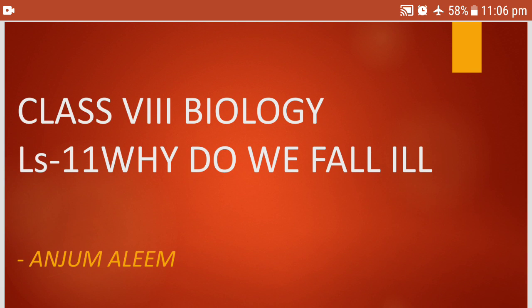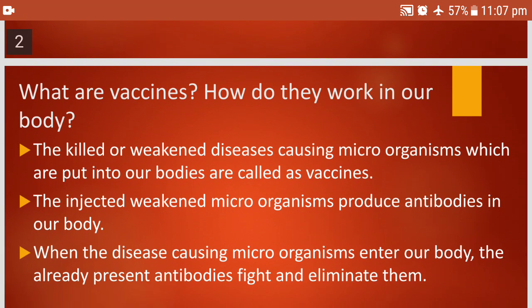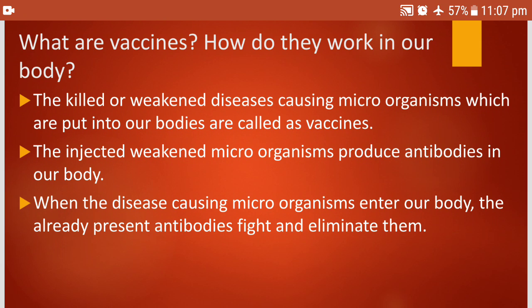Today I will continue with lesson number 11, Why Do We Fall Ill? In my last class, we saw the definitions of health, disease, types of disease, and the difference between infectious and non-infectious diseases. Today we are going to continue with the rest of the topics. I will first start with the vaccines. What are vaccines? We have done this in lesson number 3 already, so it's again a revision for you all.